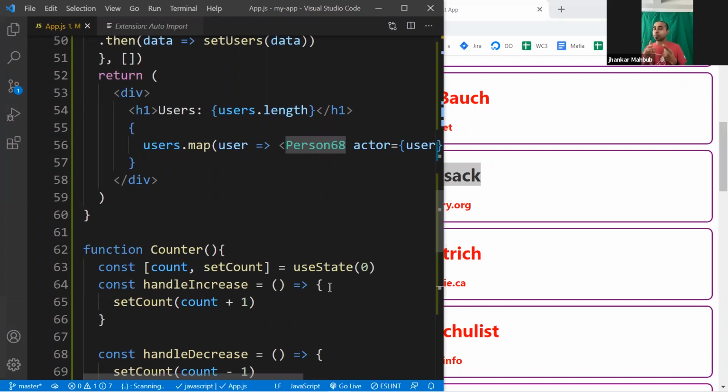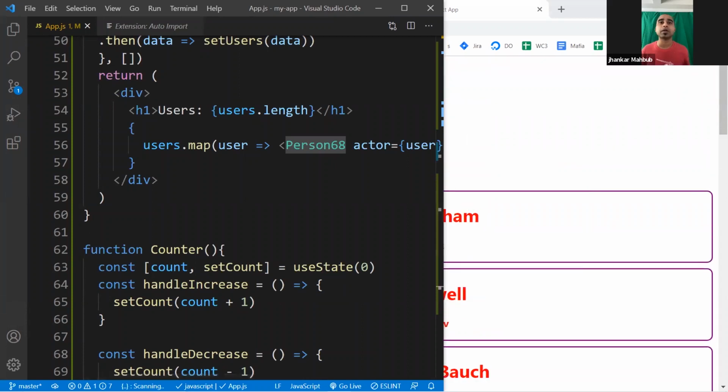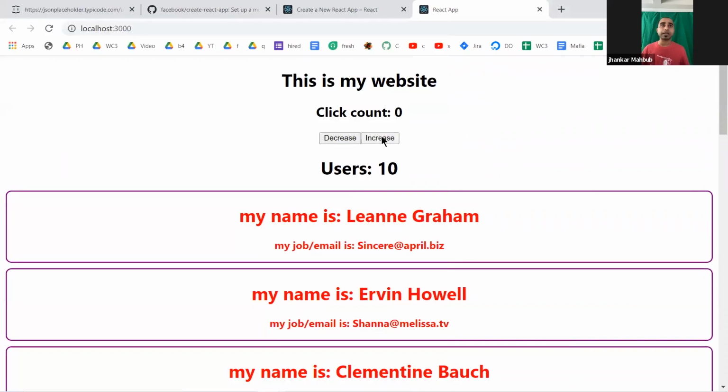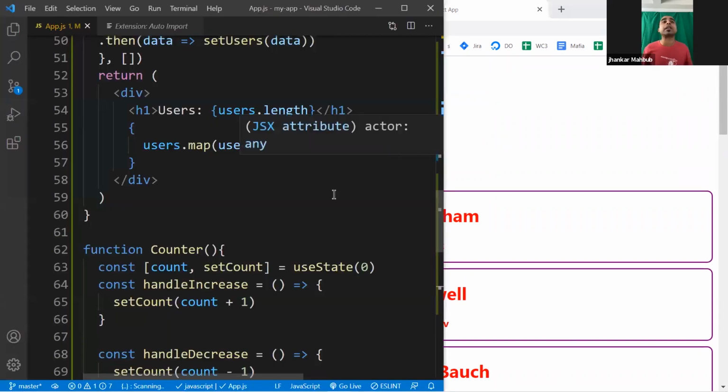So the word I'm using is could. And the could happens like, if I click on this button to increase, the count increases. If I don't click, it stays there. If I decrease, it decreases. If I don't click, it stays there. So that means it could change. And if I come here and don't touch it at all, then it stays there. So whatever could change, you use something called the useState hook.